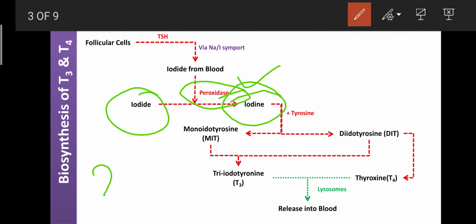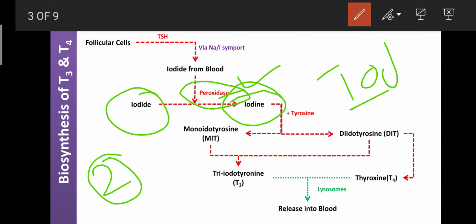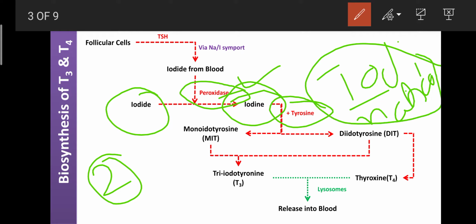It is the second process of the biosynthesis of T3 and T4, where iodide is converted into iodine. Okay, so it is the second step. Then after that, that iodine can react with the tyrosine, so that it becomes iodinated tyrosine. That process is the iodination.